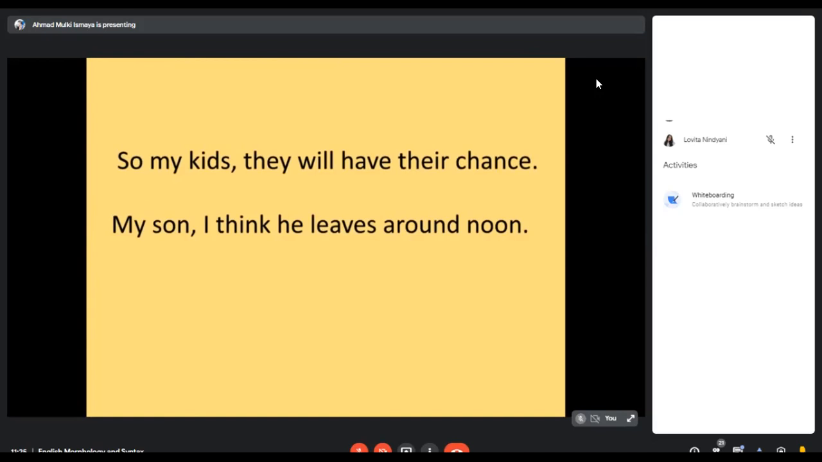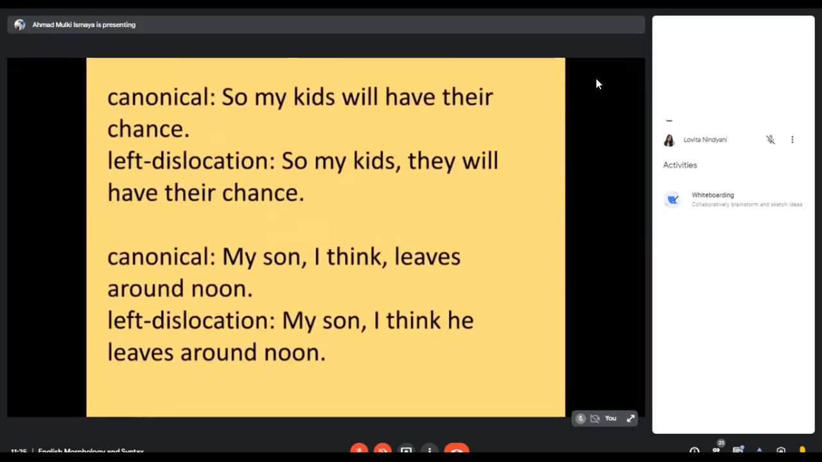How about the first one? My kids will have their chance. My kids, they will have their chance. There's an extra word there. So this can't be preposing. In preposing, nothing gets added. What this is, is dislocation. The canonical version, so my kids will have their chance. Left dislocation, you take out something and you put it to the beginning, right? Left is a term that's biased towards writing systems like that of English, where you go from left to right. It's not really fair to other languages, but that's another issue for another day.